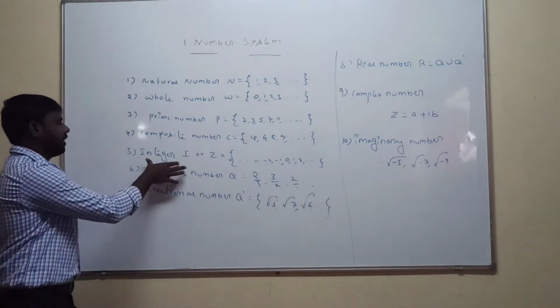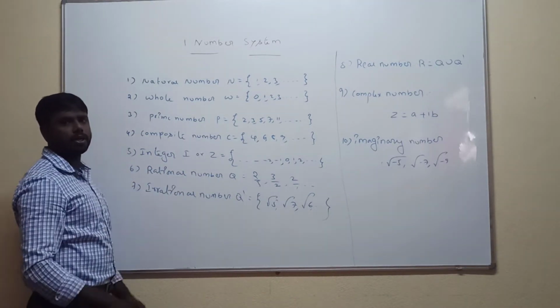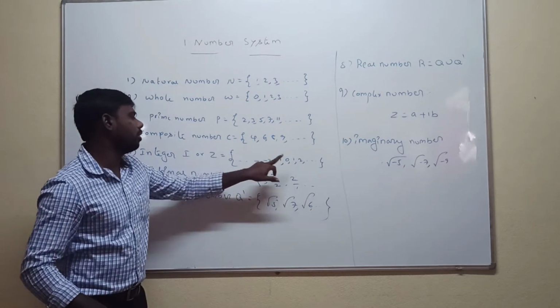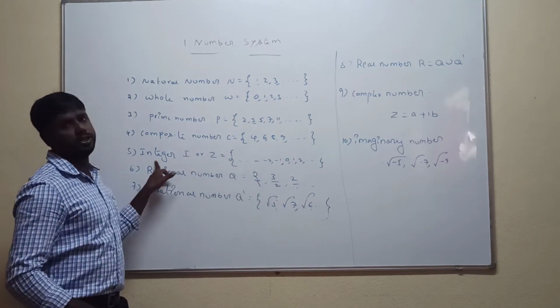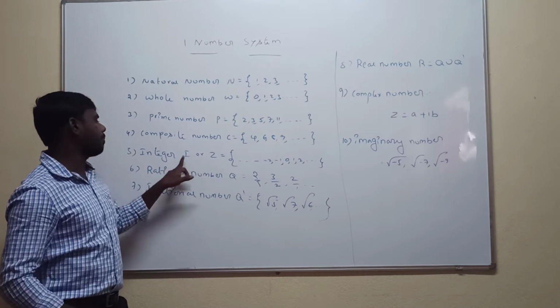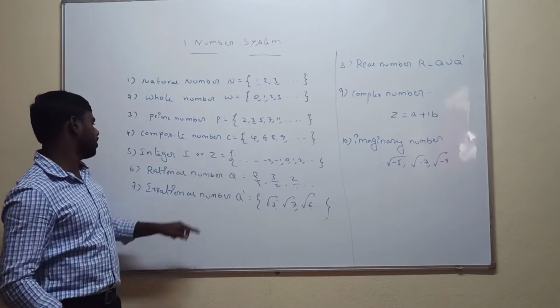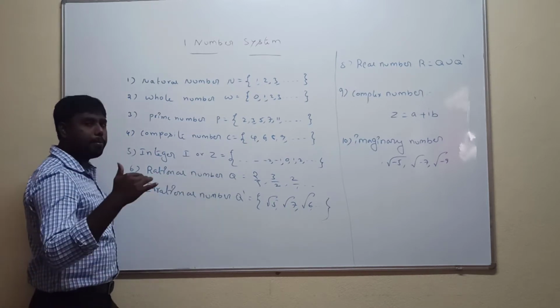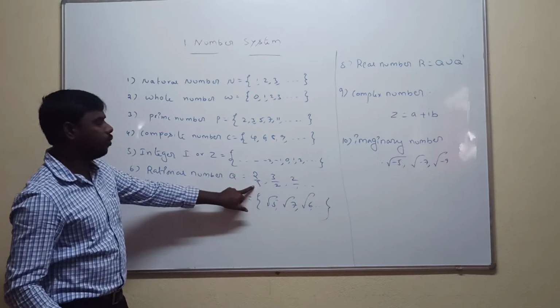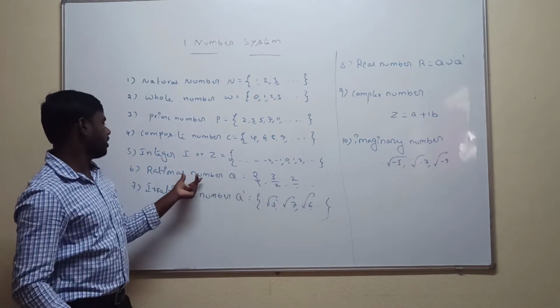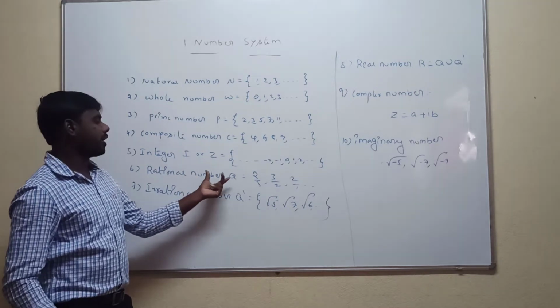Next one is integers. Integers are nothing but the set of positive values and negative values. It is called an integer, denoted by capital I or capital Z. Next one is the rational number. A number in the form of p by q is called a rational number. Rational numbers are denoted by capital Q.